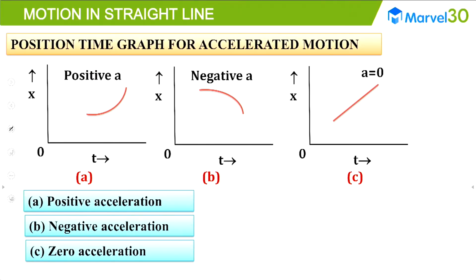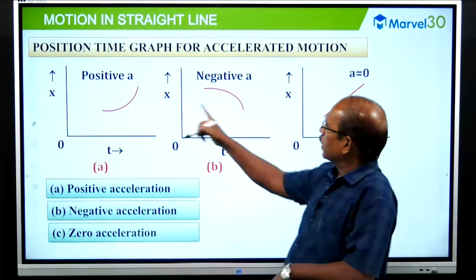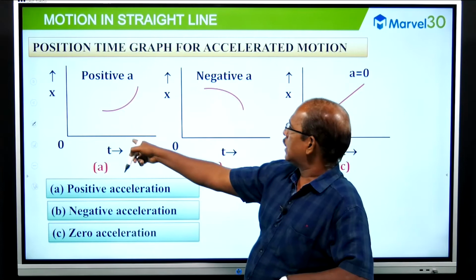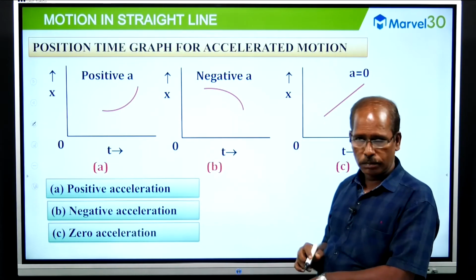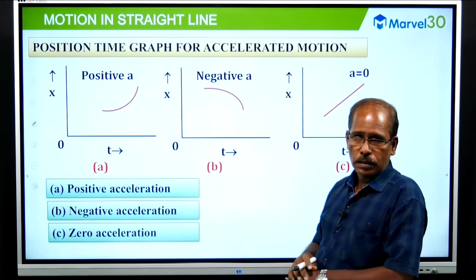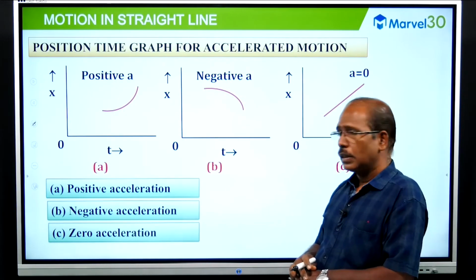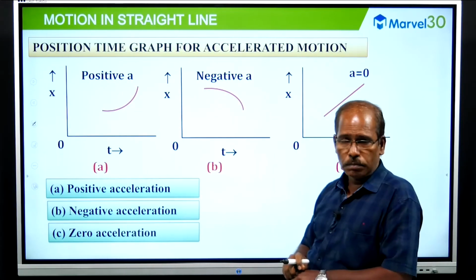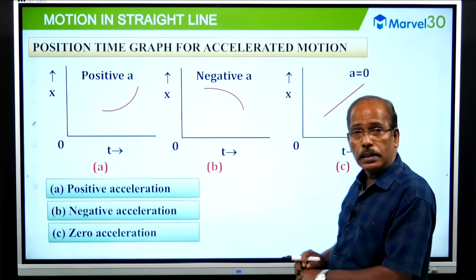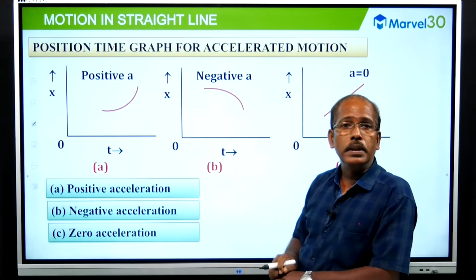Now, the same concept, acceleration, but with the graph drawn between distance and time. With the help of a distance-time graph, how do we interpret acceleration? There are three types of graph.